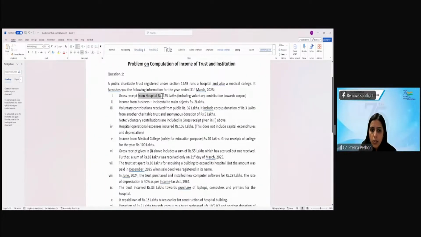Gross receipt from hospital rupees 425 lakh, including the voluntary contribution towards the corpus. The third point: voluntary contribution received from public is 32 lakh. It includes the corpus donation of 3 lakh from another charitable trust and the anonymous donation of 5 lakh. Note, voluntary contributions are included in gross receipts given in 1 above. How will you treat this?